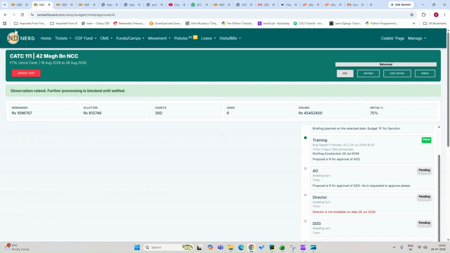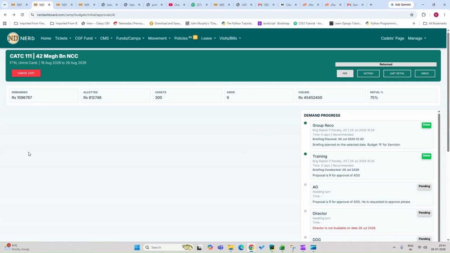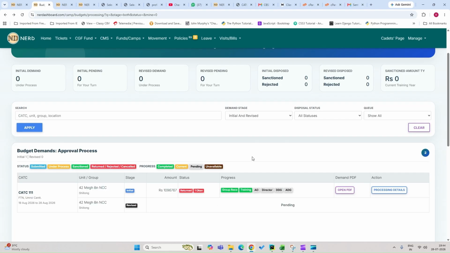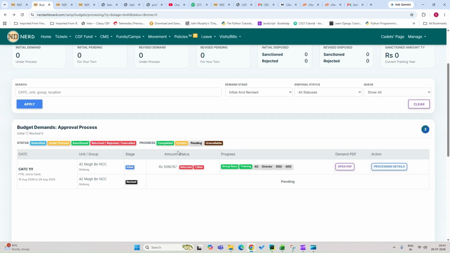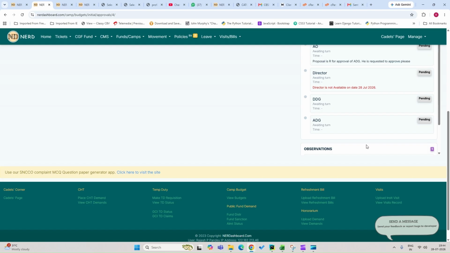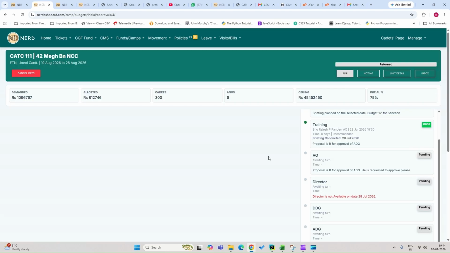And if I go back to the page from where we have come here and refresh the page, I find that the status is now returned and one observation. Progress is up to the training branch. After that, the AO is to carry out the further processing, but it has been stopped as of now. And the processing details will show that the observation has been raised and further progress is not happening.